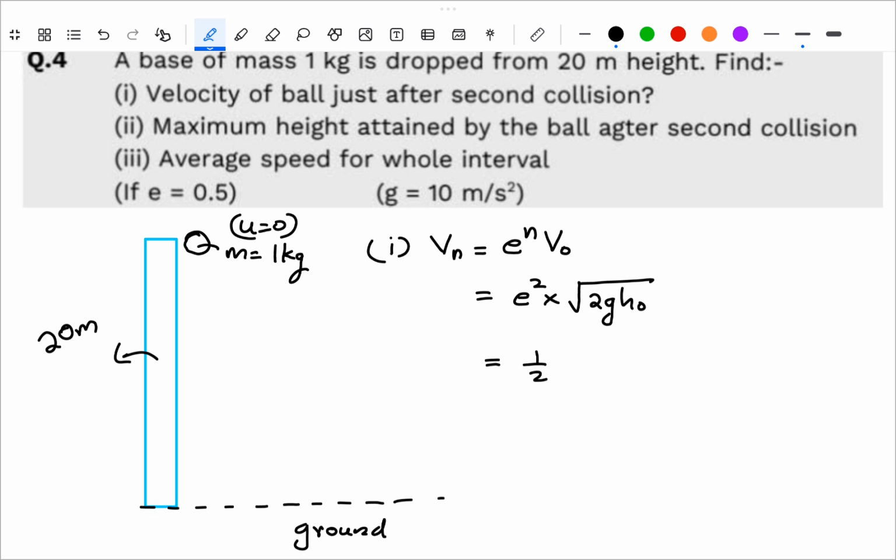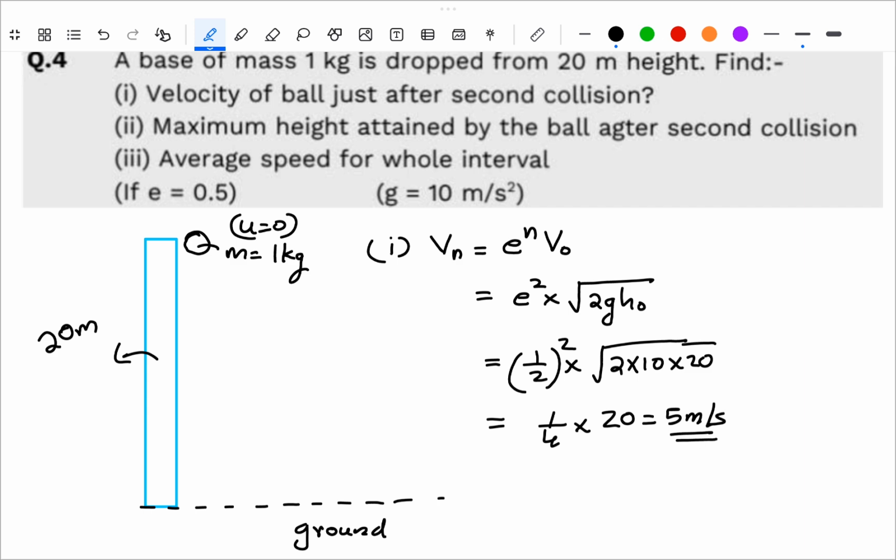So it is 1 by 2 the whole square into root of 2 into 10 into 20. So that will be 1 by 4 times, inside the root it is 400, therefore 20 comes. So this will be 5 meter per second. Okay, so that is the answer for the first question.